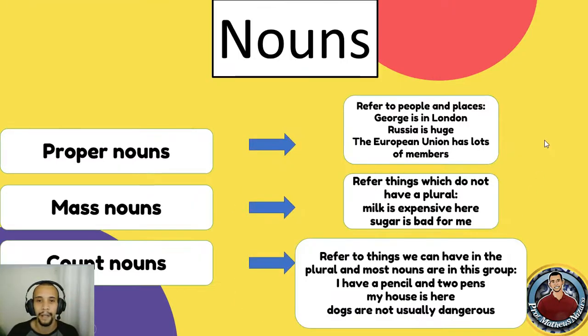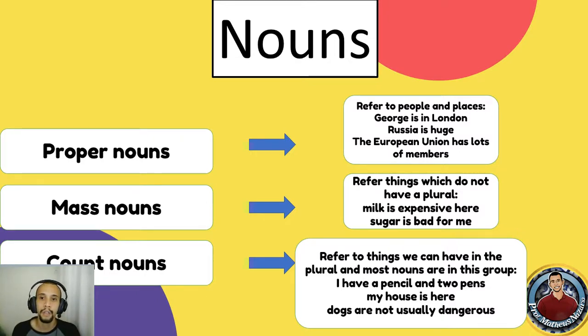you got this question right. Here I have some categories of nouns. For instance, proper nouns. These are used to refer to people and places. For instance, George is in London. So George and London would be proper nouns, although George is the subject, whereas London is the object of the sentence. Okay? Russia is huge, so Russia would be a proper noun.